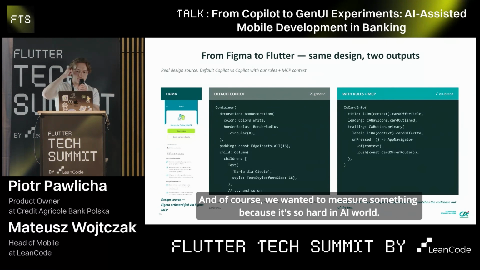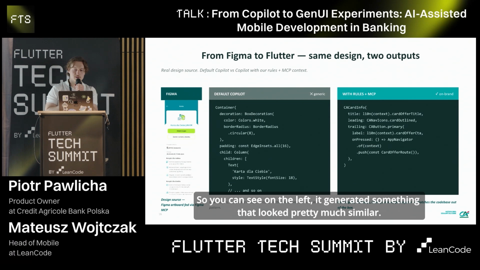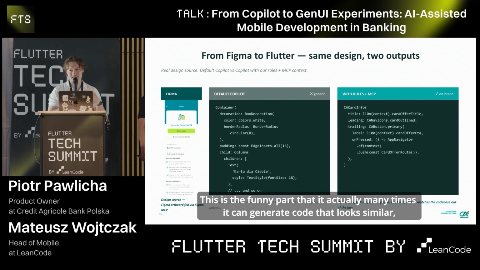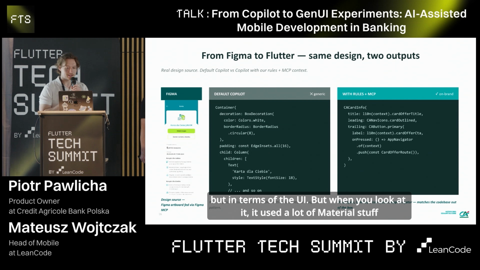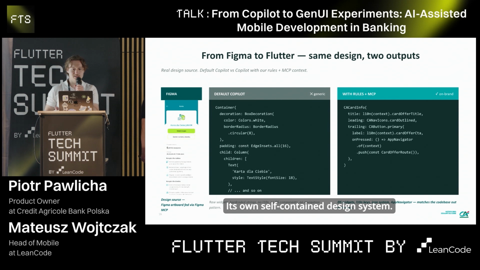And of course, we wanted to measure something because it's so hard in the AI world. So first we tried using Copilot without the rules and without the MCPs. You can see on the left, it generated something that looked pretty much similar. This is the funny part, that many times it can generate code that looks similar in terms of the UI, but when you look at it, it used a lot of Material stuff. That's pretty much forbidden because Credit Agricole is not based off Material. It's its own self-contained design system.